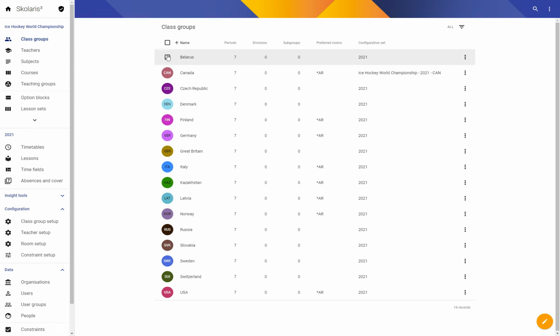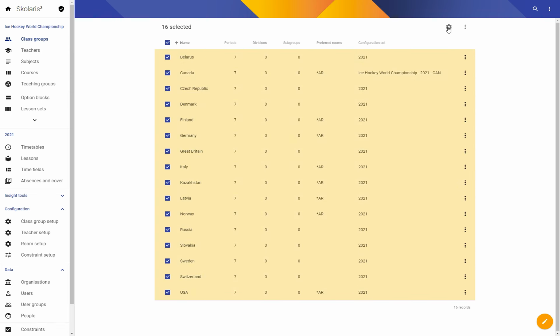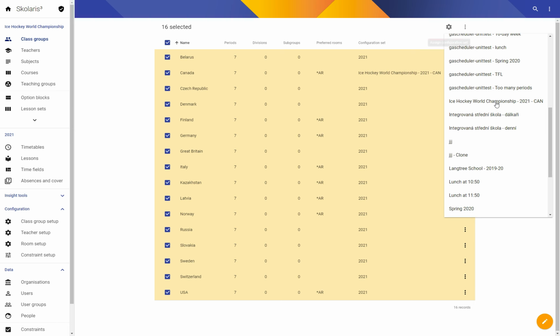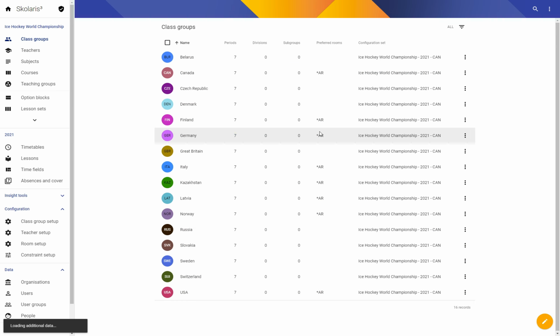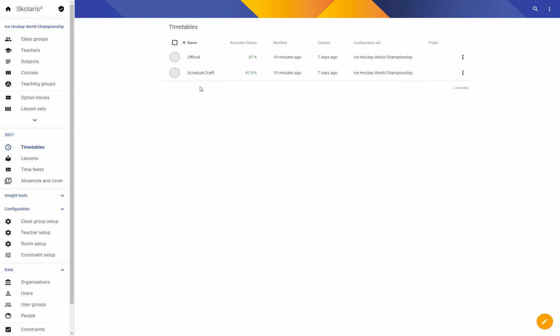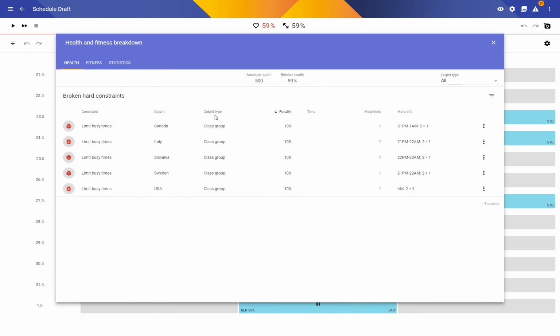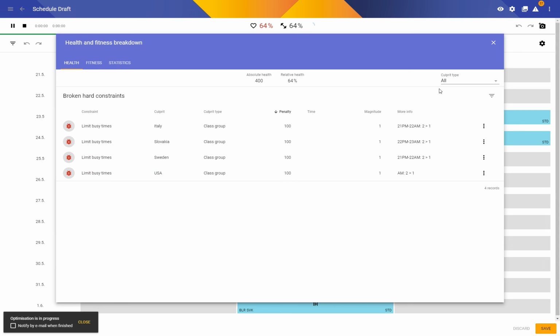Class group Canada now has a different configuration because we've created a copy. So let's assign this configuration to everyone. And now the draft will be infeasible. Let's see what happens.